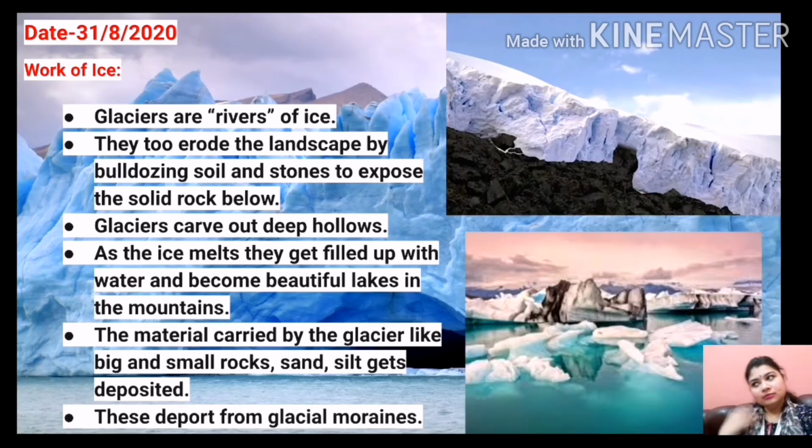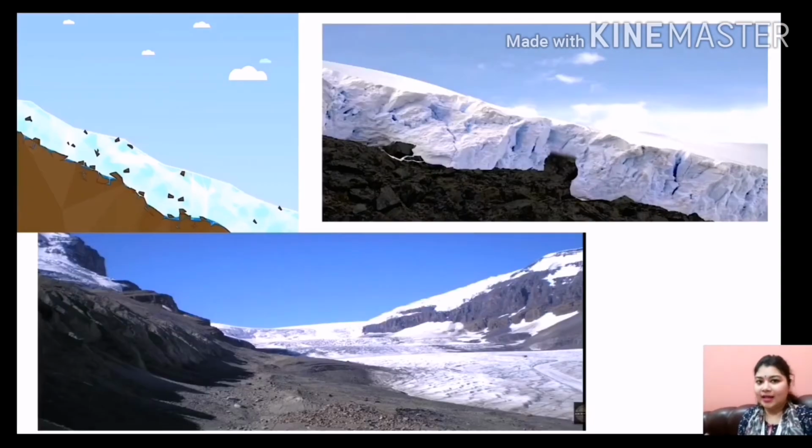Okay, now let's understand it with the help of the picture. You can see ice rivers are known as glaciers. Glaciers, on their path, find some kind of soft rocks, and they keep on cutting down that soft rock. As a result, they form hollow-like structures, and with the passage of time the ice melts, the hollow-like structures are filled with water, and in this way beautiful lakes were formed in the icy mountainous areas.